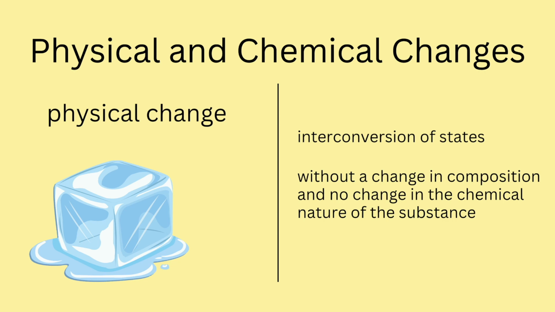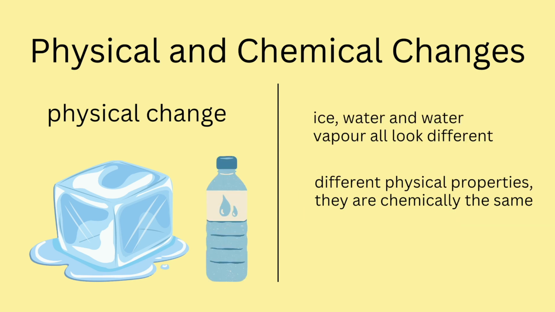The nature of water doesn't change, even if it is in ice form, liquid form or vapors. The composition of the chemicals doesn't change. That is why the change of state from ice to water and water to vapors is what we call a physical change and not a chemical change.